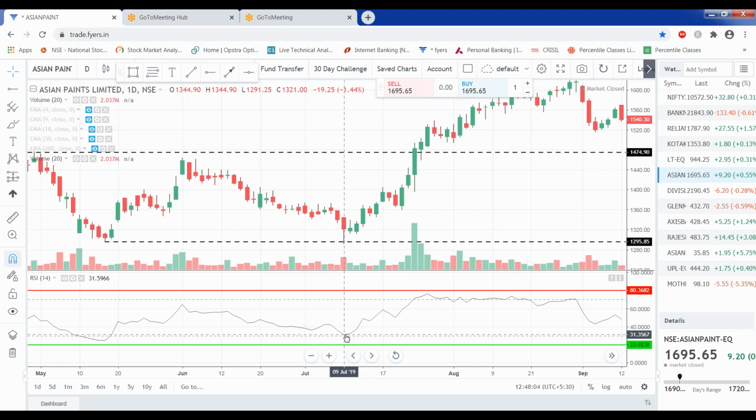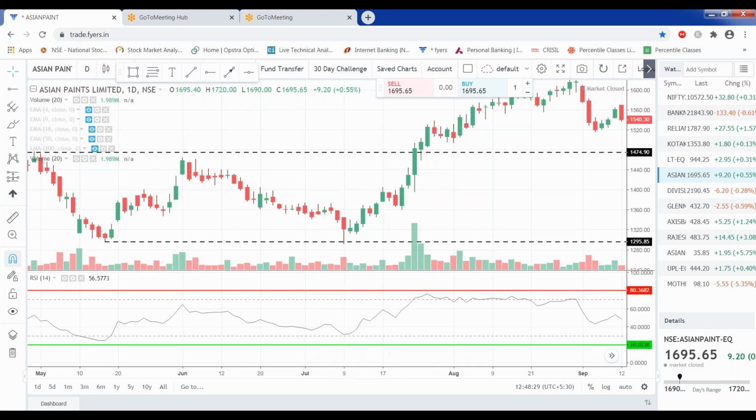Now again I am telling you, this may fail in different charts, so there is no 100% guarantee. Trading is all about probabilities, so the accuracy will come around 60 to 70%, whatever you use. Please don't expect that this is the holy grail strategy and all. Okay, so this is one way we can do trades.